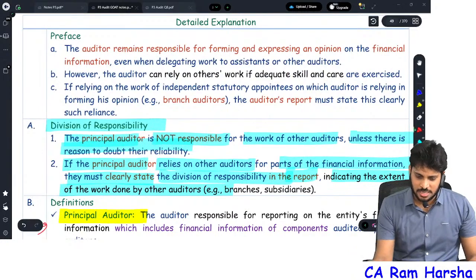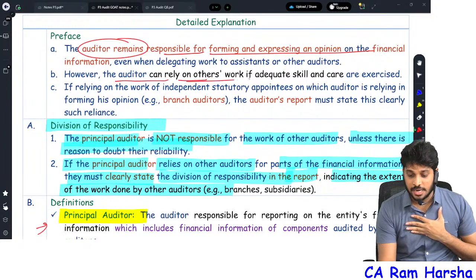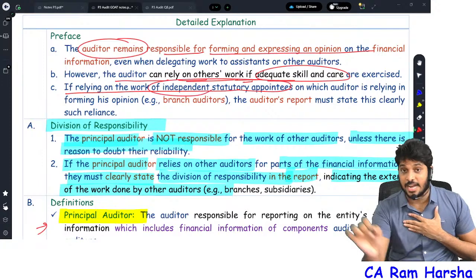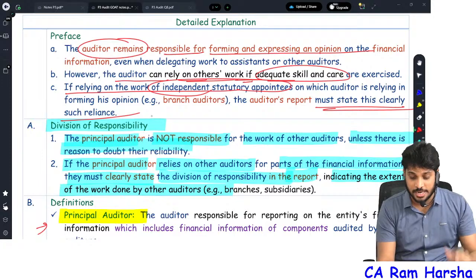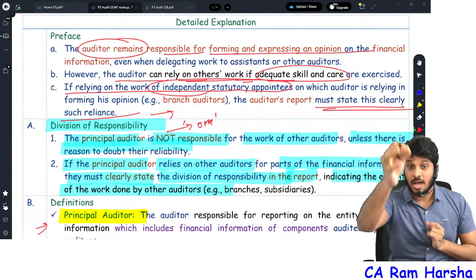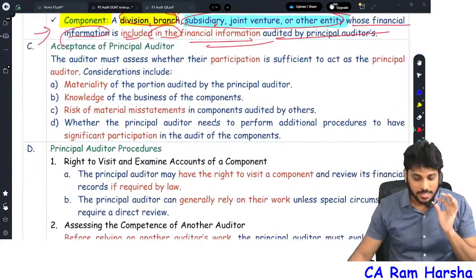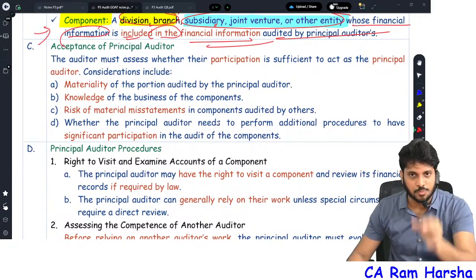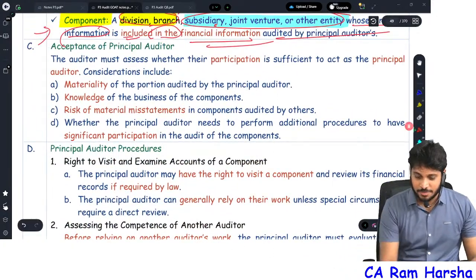Generally, the auditor is ultimately responsible for forming and expressing the opinion. However, you can rely on the work of others if adequate skill and care is exercised. When you are relying upon the work of independent statutory appointees, especially other statutory auditors, you must clearly state such reliance. Where do you state this division of responsibility? In the other matter paragraph. How many of you really understood the other matter paragraph truly like this? That's it. Who said auditing is a theory subject? It's a very practical subject. The point is people ruined it by making it boring, by not explaining and not discussing the subject in a true sense.